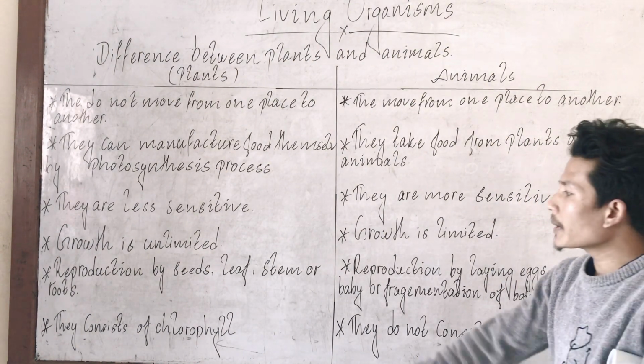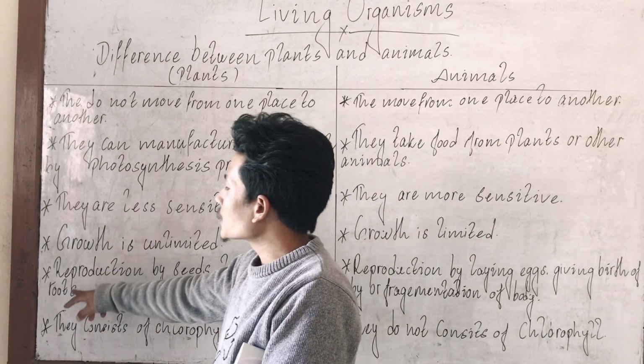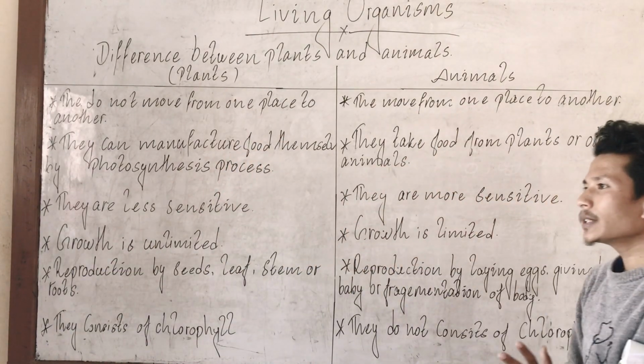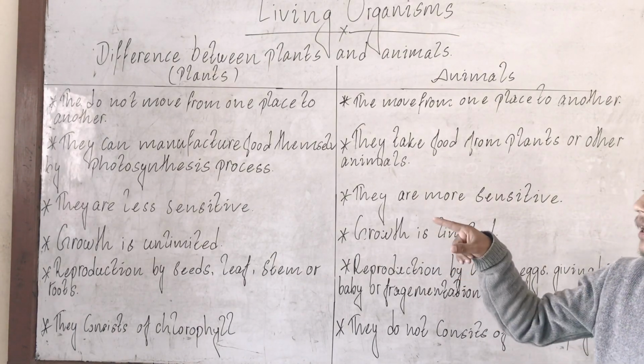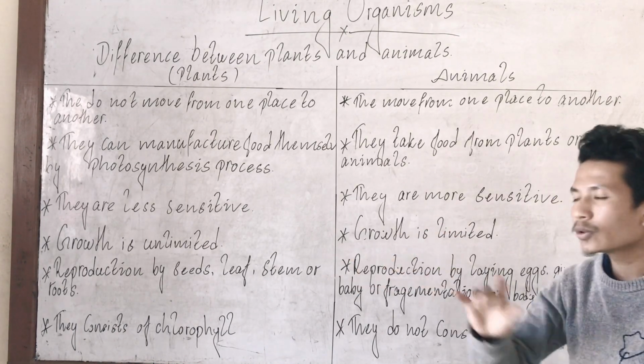Some plants reproduce by the stem and some plants reproduce by the roots. So according to the features of the plants, according to the habitat of the plants, they reproduce other plants by themselves with the help of seeds, leaves, stem or roots, we can say.